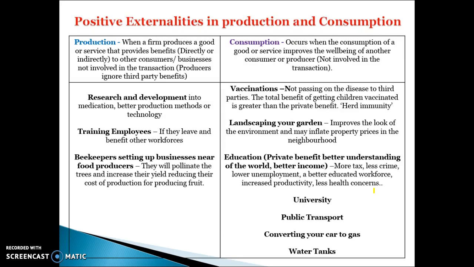So, positive externalities in production and consumption. If we're looking at positive externalities in production, they're when firms produce goods and services that accrue some benefit onto other consumers or other businesses or the government that are not involved in the transaction. So when we invest in research and development, if it's into better medication, the main third-party benefit would be those suffering from whatever illness we develop research into. So if it's into skin cancer treatment, someone with skin cancer would be the main third-party benefactor.